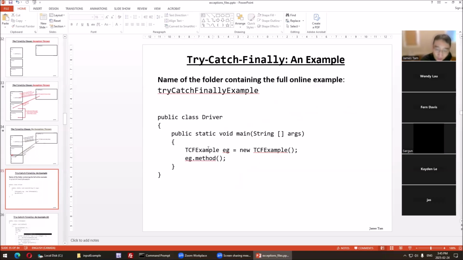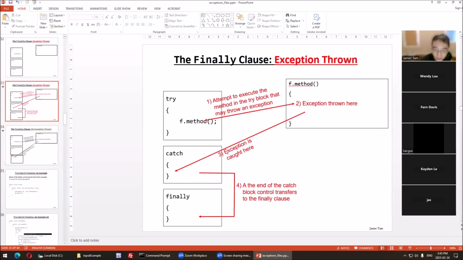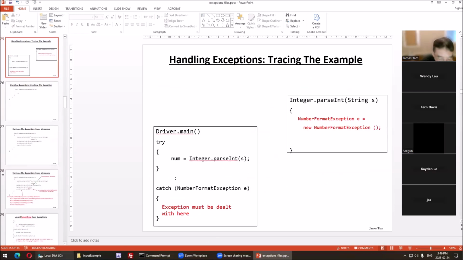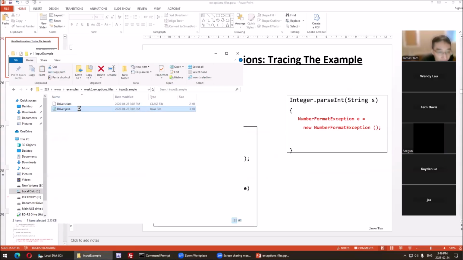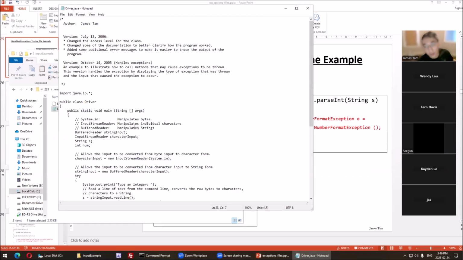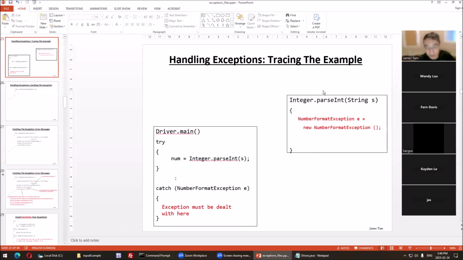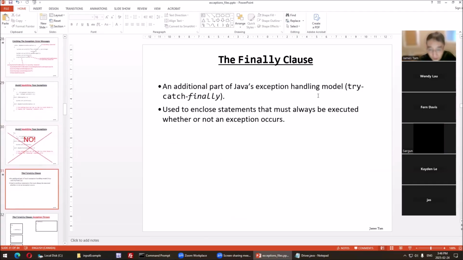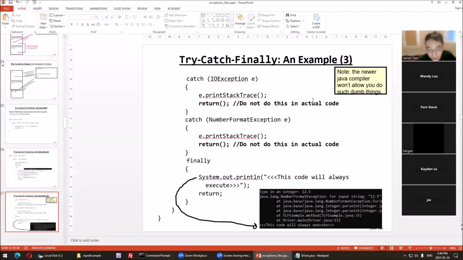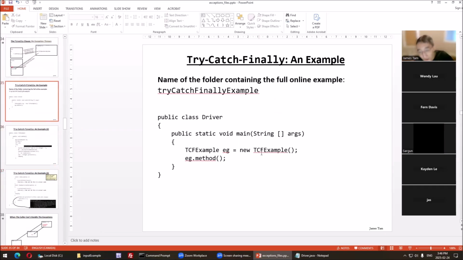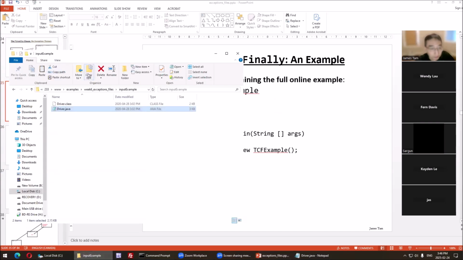So in this example, I've taken all the other code. It's the same execution. It's easier to show the whole thing. All the code that was in main and in driver, I've moved off to another class, so I have a method call. So all this is moved to a different class. And I'm going to have a return here just to prove that finally will always execute. Okay, so this is empty, but I have a new class here, try catch finally example.